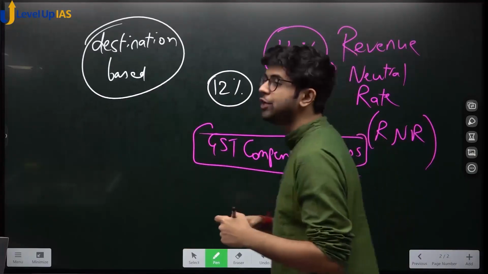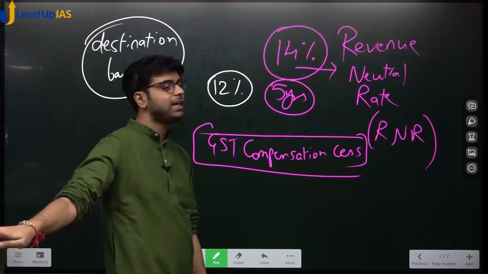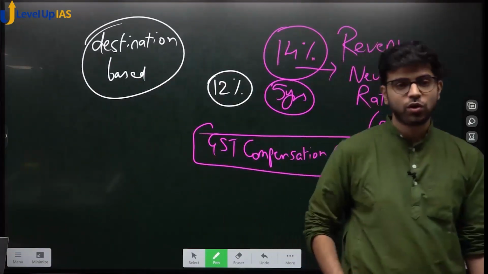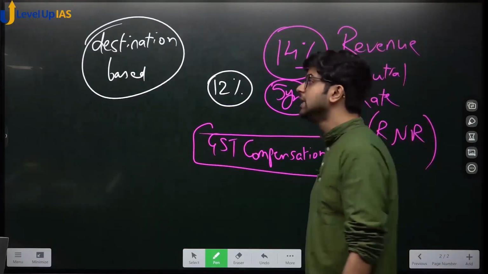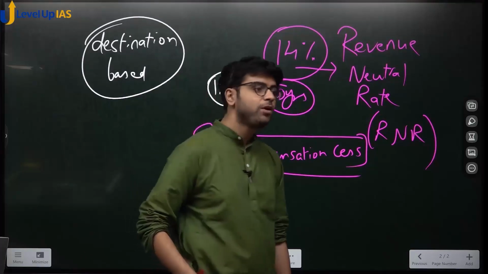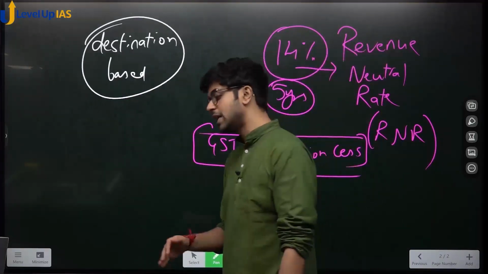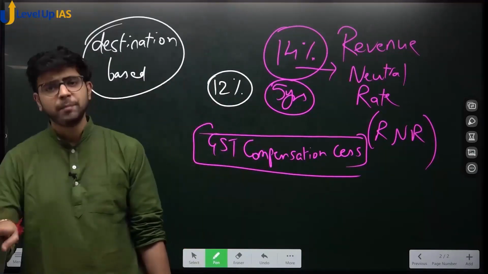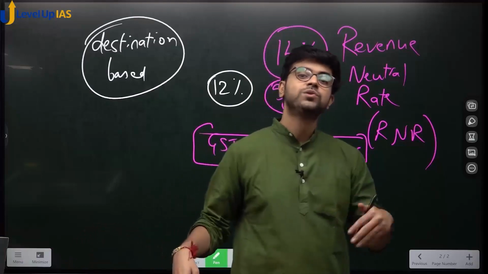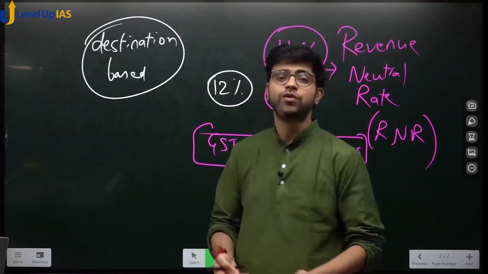This is called revenue neutral rate. Okay? So, if you see, a question came in 2020 on what the controversy about GST compensation to states was. What happened was that the central government was unable to release major installments of compensation to states. Why? Because the central government was using that money for COVID relief. States said, we also need money for COVID relief, sir.